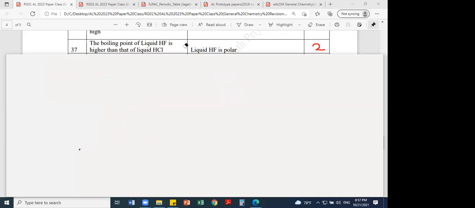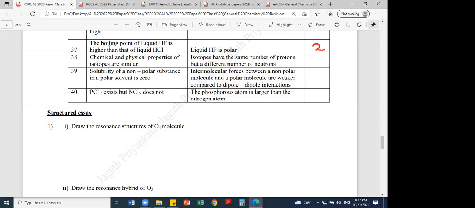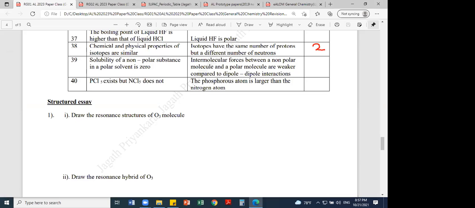Then question number 38. Chemical and physical properties of isotopes are similar. Okay, can you quickly post the answer for the 38th MCQ now? Okay, Chamaya and Dulshan gave the answer. What about the others? 38, hurry up.